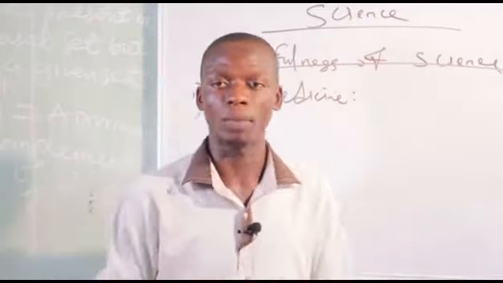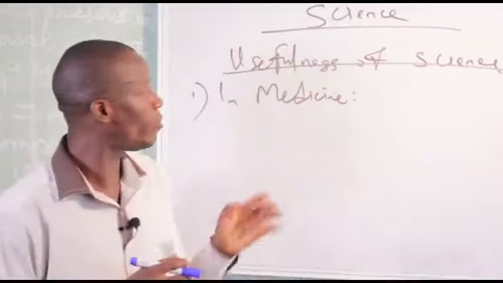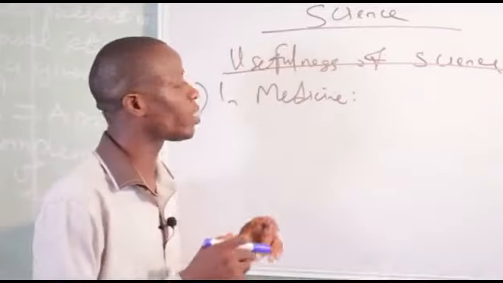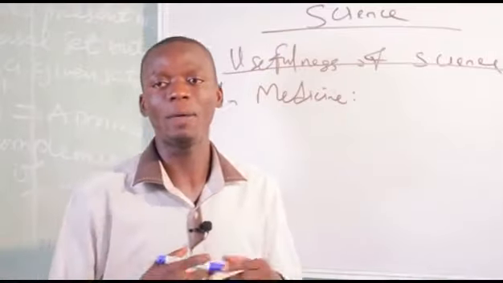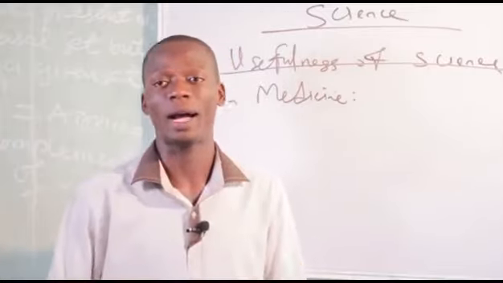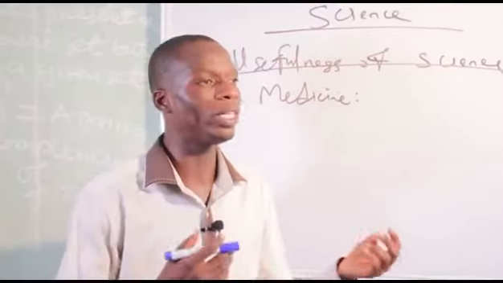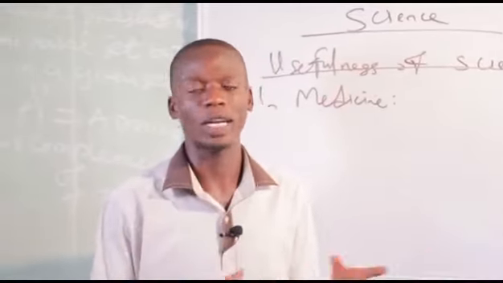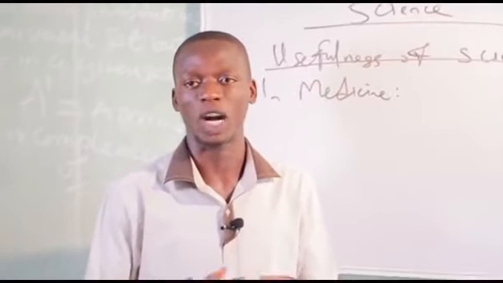So science is very important in getting drugs. Science is very important in medicine. Through the knowledge of science in medicine, giving birth was made easy, and this has brought about increase in life expectancy. You know, in the early days when we were using traditional means of giving birth, there were a lot of deaths and casualties.